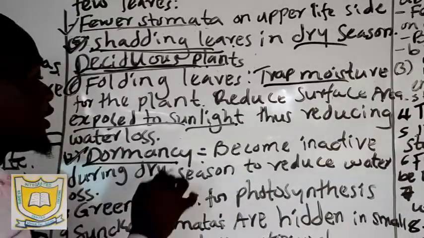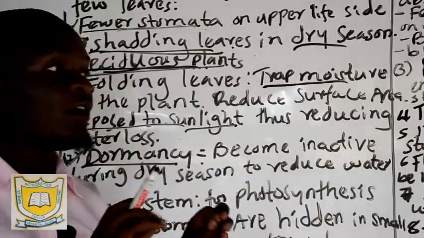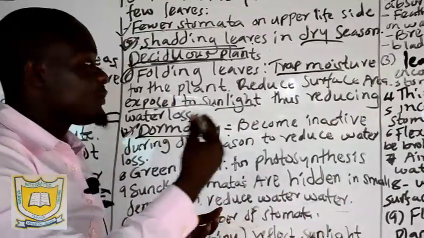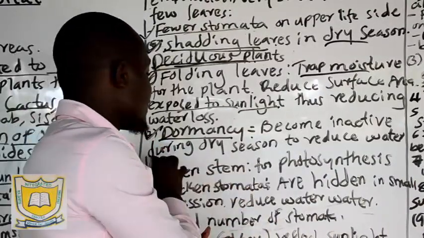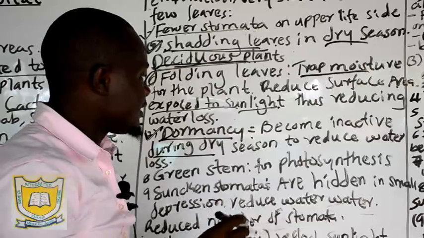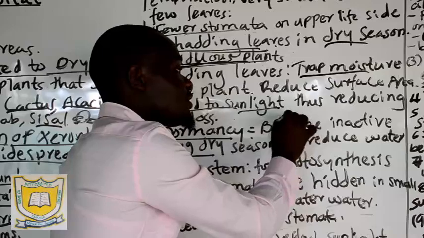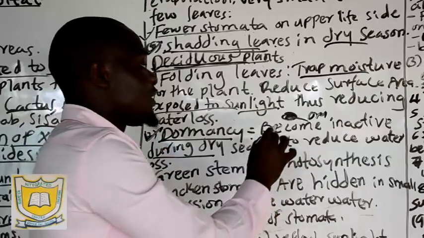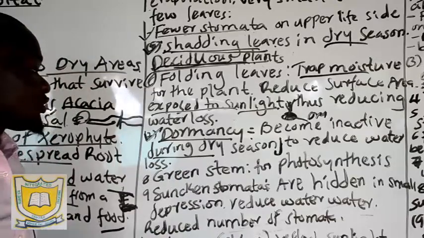Now, the other characteristic or adaptation of plants that are found in these dry regions, we say they have what we call dormancy. Dormancy is a stage where this plant is now inactive. It is not working. It has developed that inactiveness. That is, the transpiration has stopped. Other properties of plants have stopped working, so that now it can survive during the dry season. When the time comes for wet time, you may get that these plants start sprouting again. You get the seeds of that plant. Now it's dormant during dry season, but immediately we have some rains, the plant starts sprouting and growing up again. That is what we call dormancy.